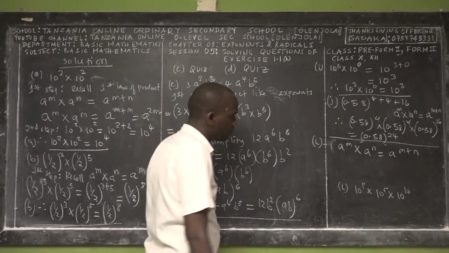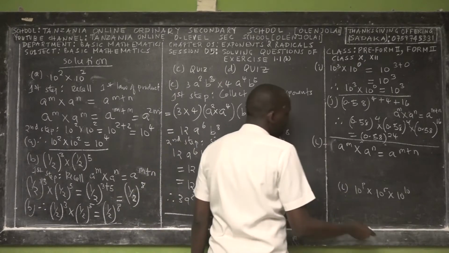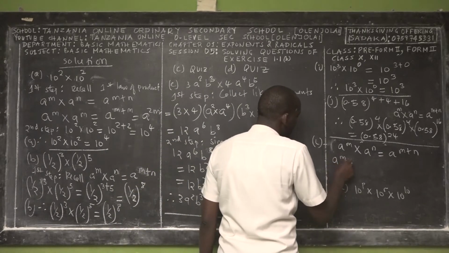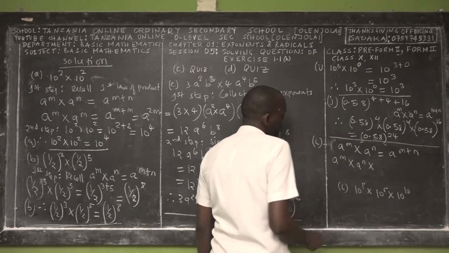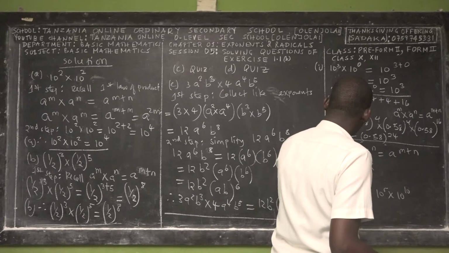Right? That's a general rule. But how many exponents do you have here? 3. So if you have 3, you can have A power M times A power N times A power R. So I think that I have to write the solution first.